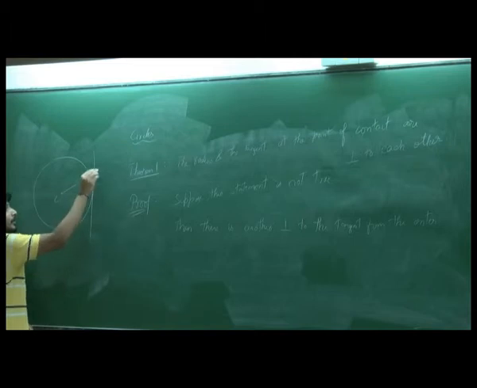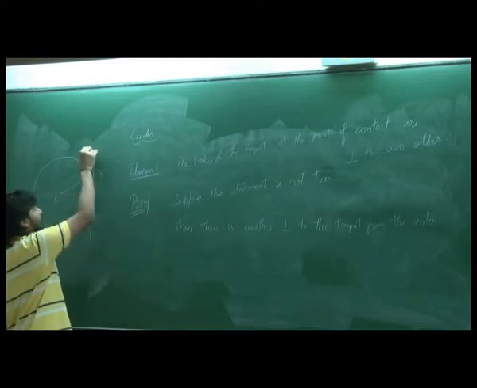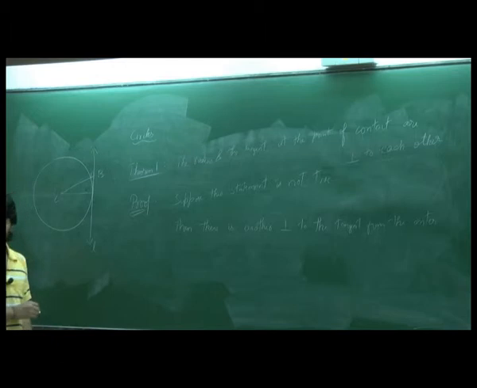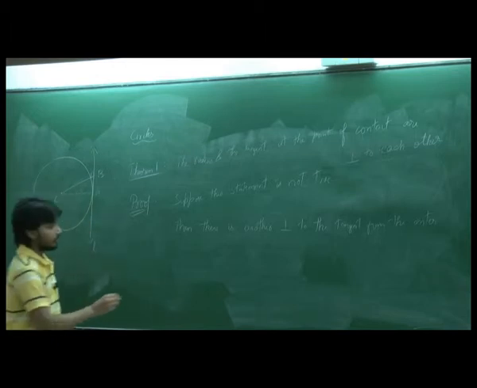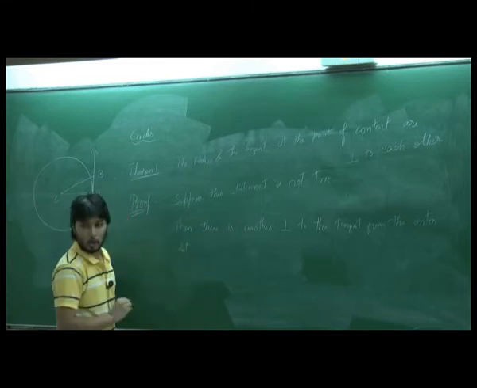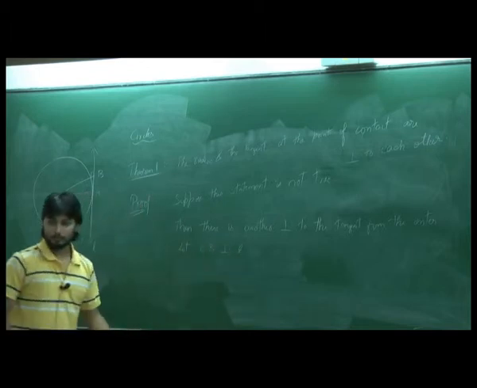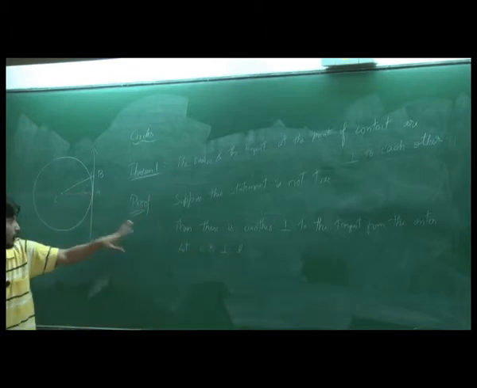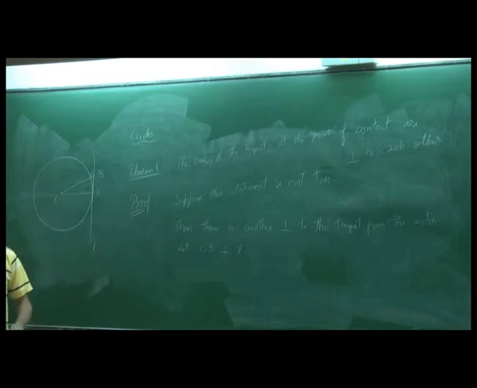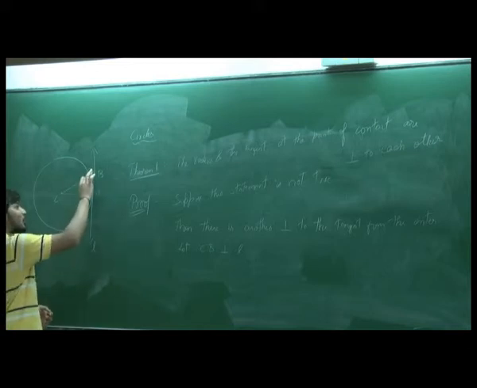Let's call that line CB. Let this be the tangent, let's call it L. Let CA be the radius which is exactly joining this. Suppose this is not true, then let CB be perpendicular to L. You understood this? Suppose not, then CA is not perpendicular. If CA is not perpendicular, then there is some other line which is perpendicular. Let's call that line CB. CB is greater than CA, because it's more than the radius. So you got the contradiction.